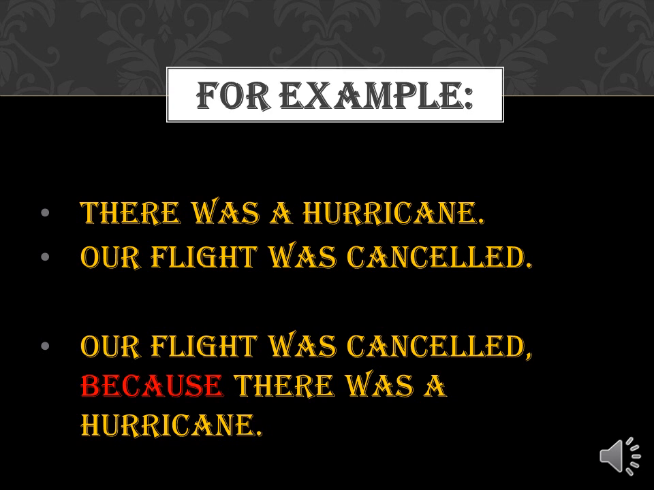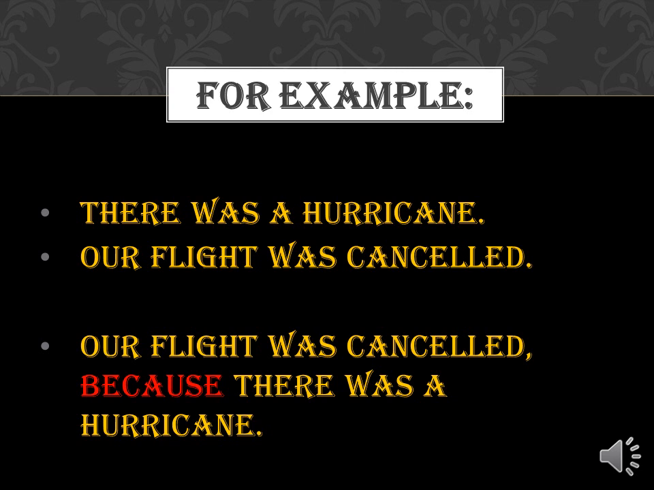There are two sentences over here. There was a hurricane, full stop. The second sentence is our flight was cancelled. Now these are two sentences and I want to make them into a single one. What shall I do? I should use a connector. The connector I should use over here is because. Why? Because it's expressing a cause.